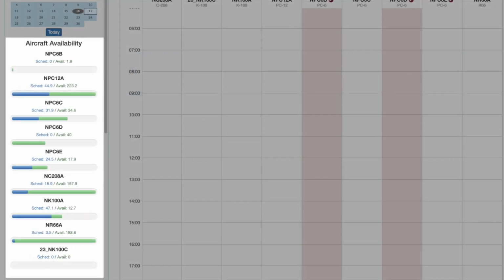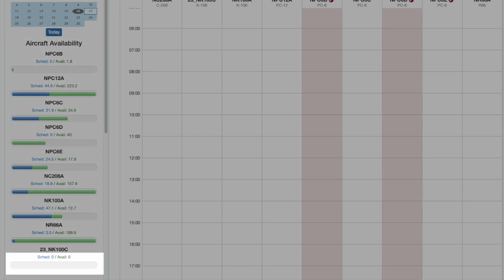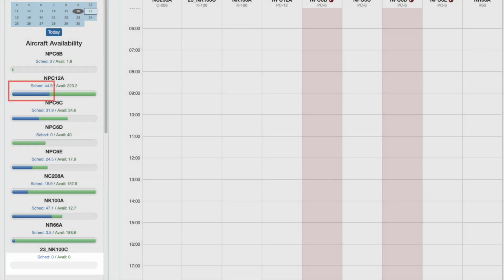On the left side of the scheduling calendar in the Stats section, you can view aircraft availability. The white recessed area that the colored bars slide in is fixed at 100 hours. Blue is the number of hours that have been scheduled, including draft flights. And green is the number of hours that are available to be scheduled.